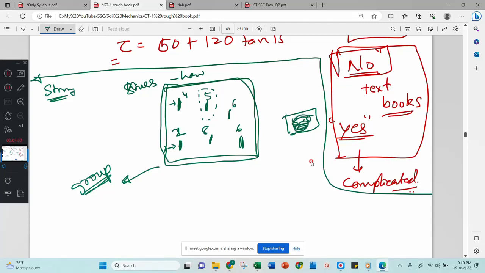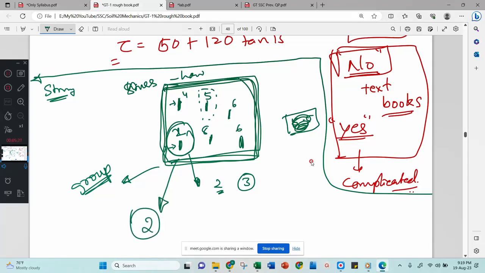Minimum means how much? Here in this group, the weakest person is who? This person is the weakest person. The weakest person's strength is 2. If I give more than 2 homework, then this person will die. The condition is that this person should not die, so what is the strength of this entire group? I can say the strength of the entire group is 2. How did you decide the strength of the entire group? By seeing the weakest person. By considering the weakest person, you have designed the strength of the group.